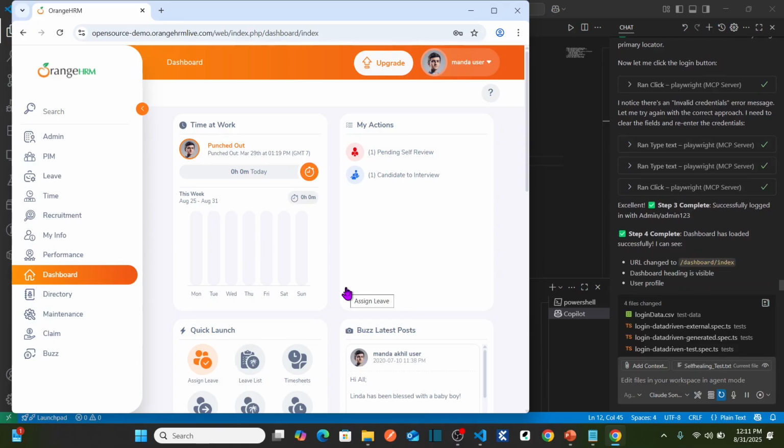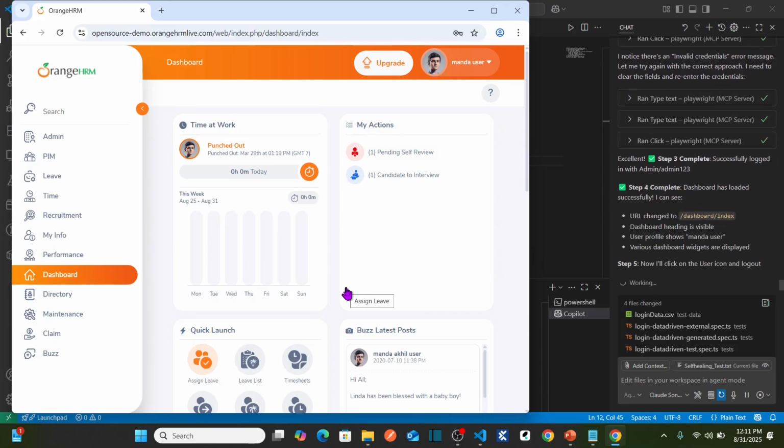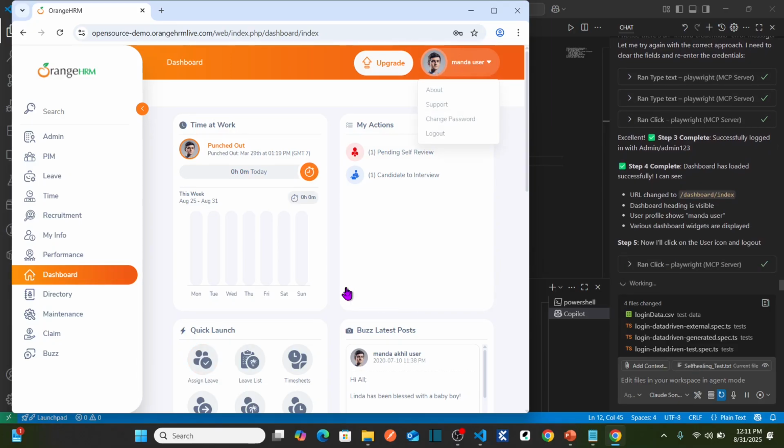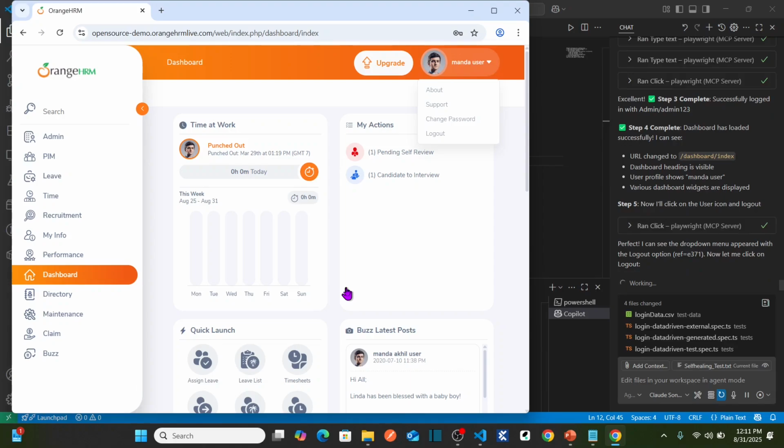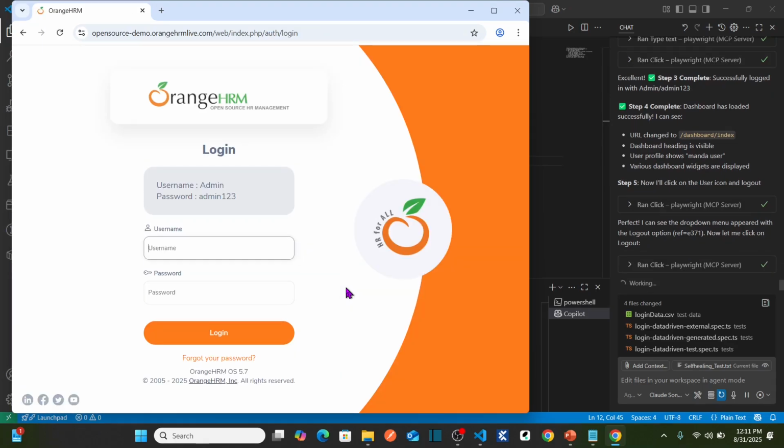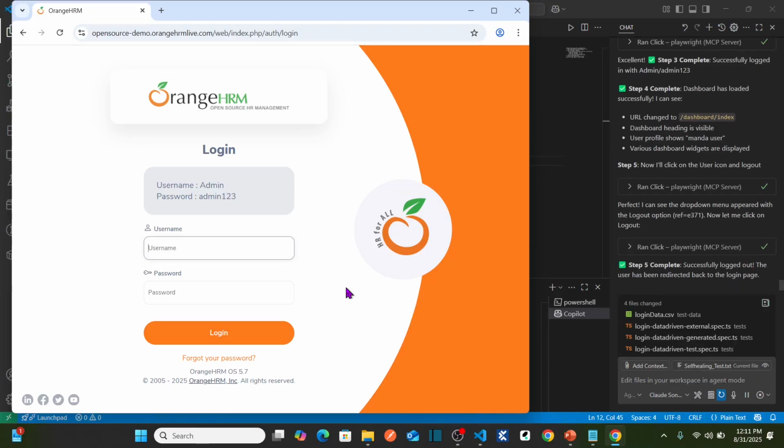Step 3 complete, successfully logged in. Now it is logging out. See here, it clicked on the user icon, and then it's going to click on logout. Perfect. It's done. Now it should close the browser and generate the Playwright script.